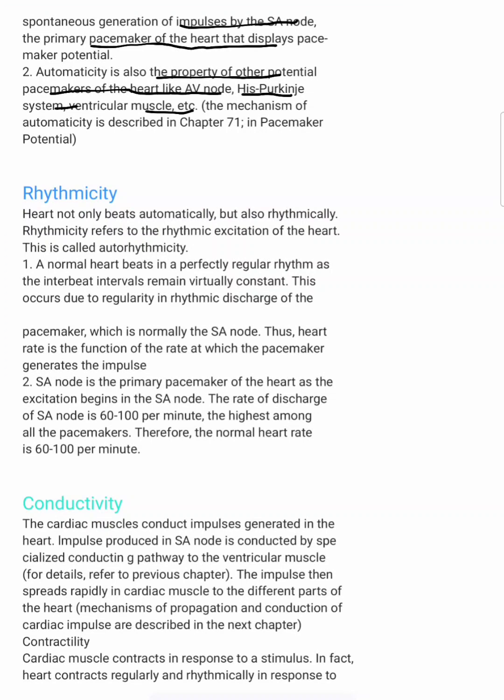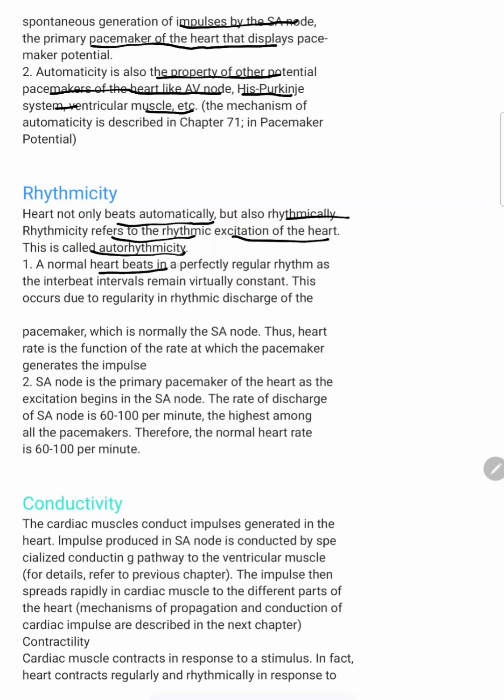Then rhythmicity. See, automaticity is the automatic beating of heart. This beating is also occurring rhythmically. So this is called rhythmicity. Heart not only beats automatically but also rhythmically. Rhythmicity refers to rhythmic excitation of the heart. This is called autorhythmicity. See, automatically and rhythmically. So it is called autorhythmicity.